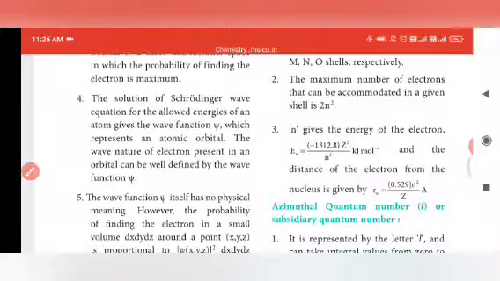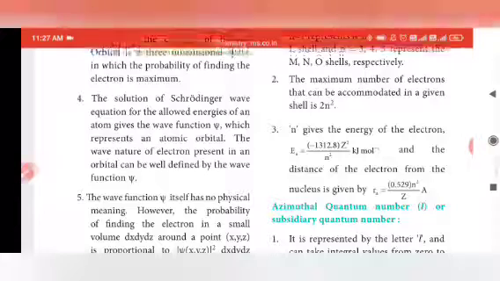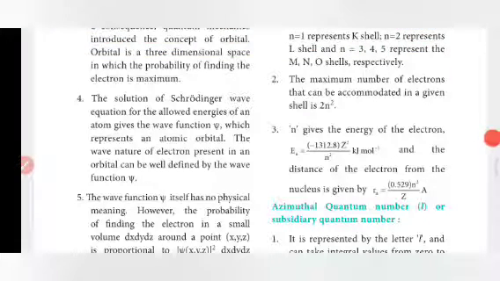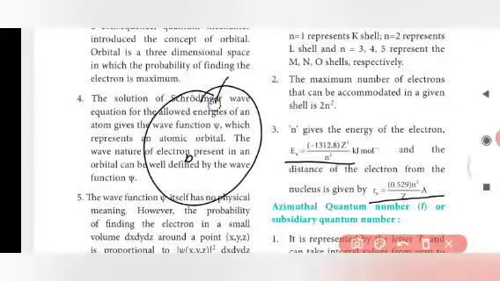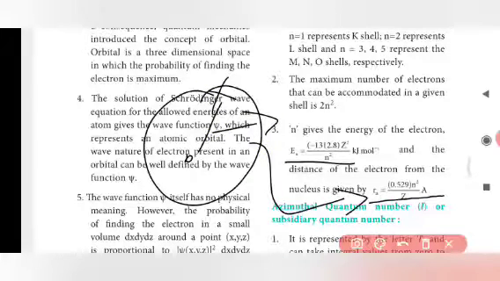Let's see, n gives the energy of the electron. The formula to find the energy of the electron is En equal to minus 1312.8 into Z square divided by n square, in kilojoule per mole. And the distance of the electron from the nucleus, from the nucleus to the electron, can be calculated using this formula: radius of n equal to 0.529 into n square divided by Z.